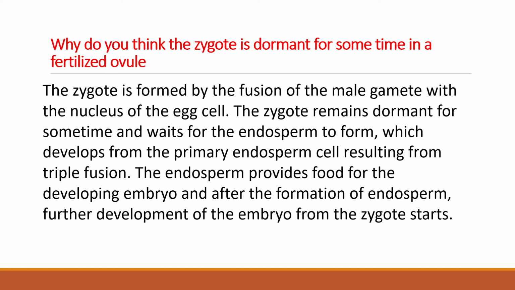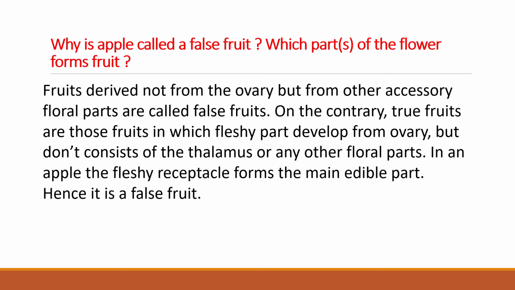Why do you think the zygote is dormant for some time in a fertilized ovule? The zygote is formed by the fusion of a male gamete with the nucleus of the egg cell. The zygote remains dormant for some time and waits for the endosperm to form, which develops from the primary endosperm cell resulting from the triple fusion. The endosperm provides food for the developing embryo. After the formation of endosperm, the development of the embryo from the zygote starts.